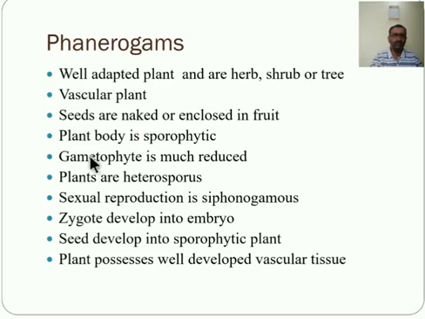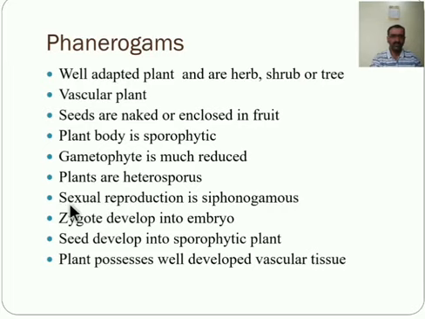Next is the gametophyte, which is very much reduced and completes its life on the sporophyte. Next, plants are heterosporous. Pollen or microspores are produced in the microsporangia, while megaspores are produced inside the megasporangia. So they are heterosporous.